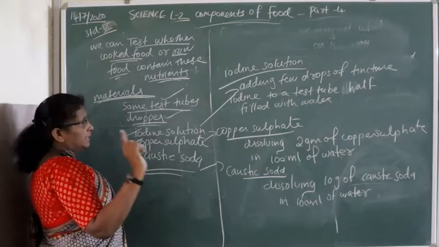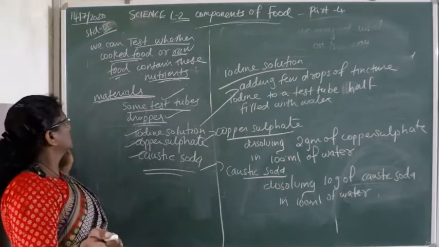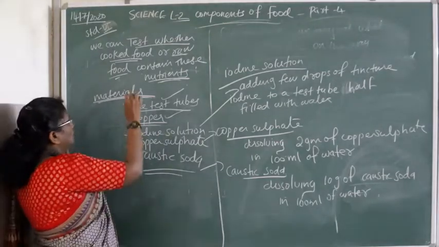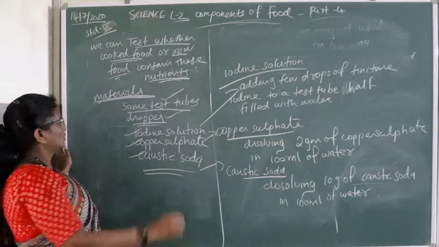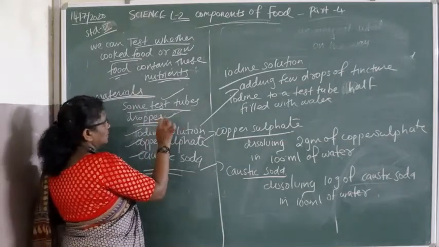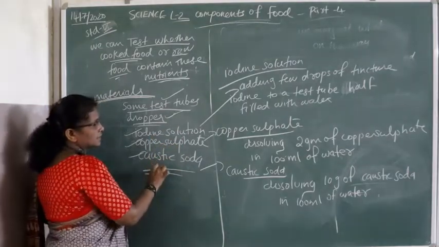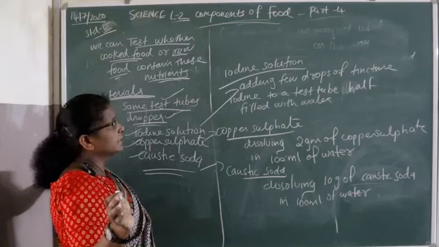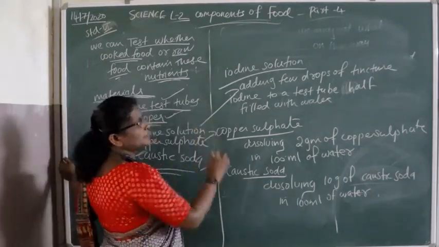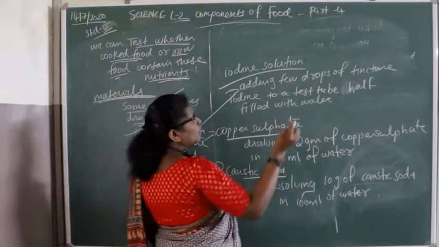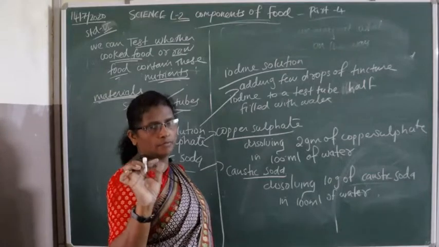For this test we need test tubes, iodine solution, copper sulfate and caustic soda. Iodine solution is prepared by adding a few drops of tincture iodine in a test tube half filled with water.